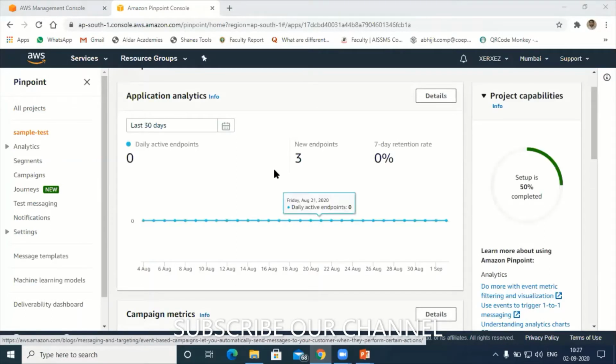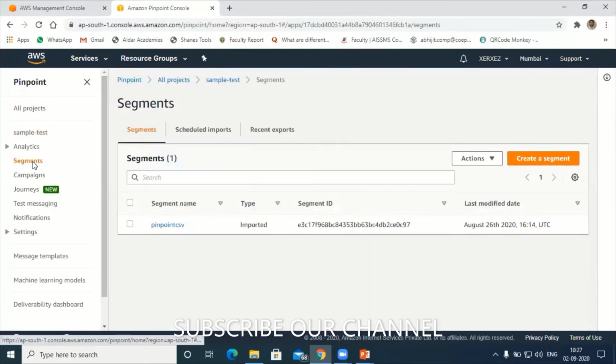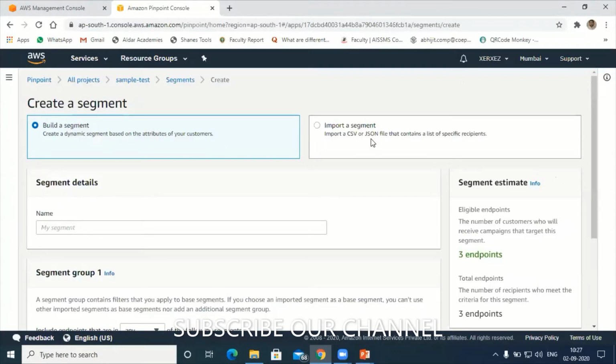So far I think 3 emails I have sent in the last demo. Next, what we have to do is go to segments. Click on segments. Here we need to create one segment to send the email messages. Create the segment: build a segment or import a segment. There are 2 options here.